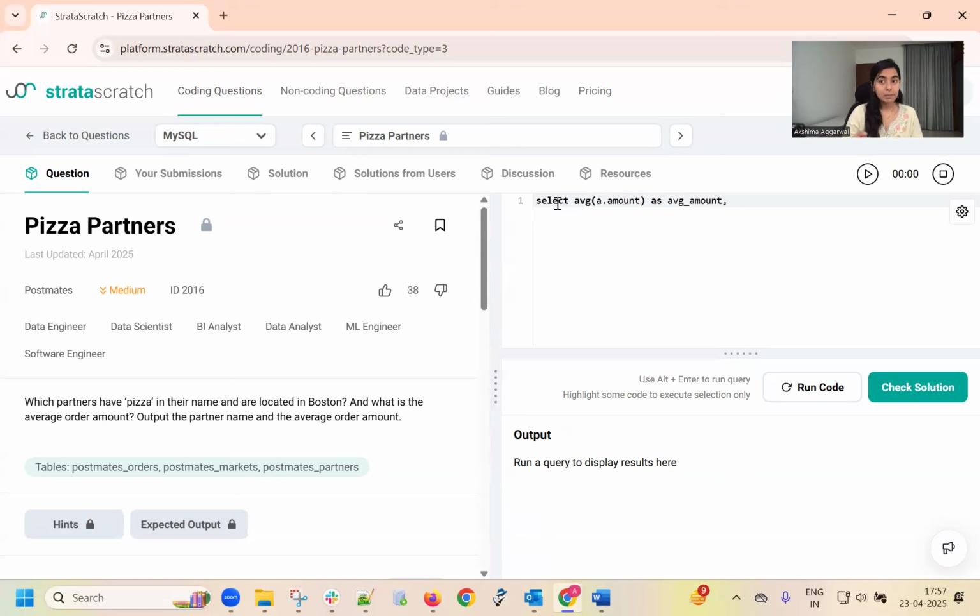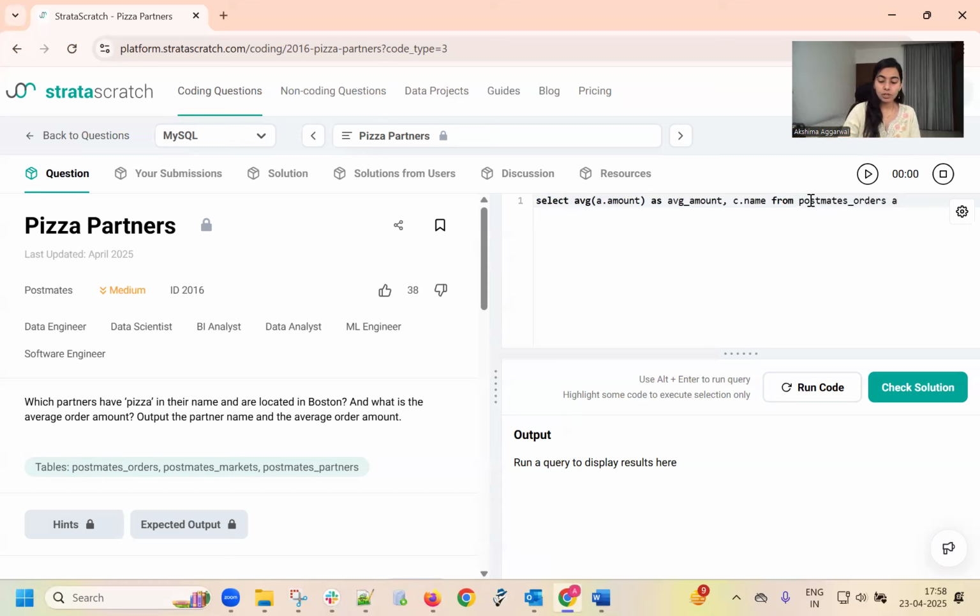Now the partner name is present in the last data frame, that is Postmates underscore partners, which is aliased as C. So I'm going to write it as C dot name. Okay. From the first data frame, Postmates underscore orders, which is aliased as A.